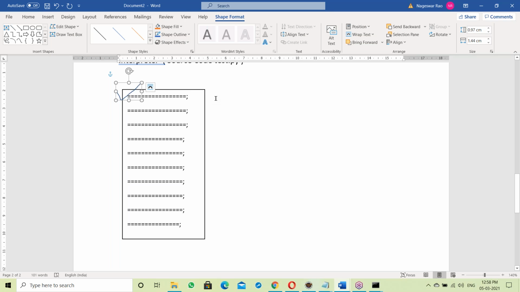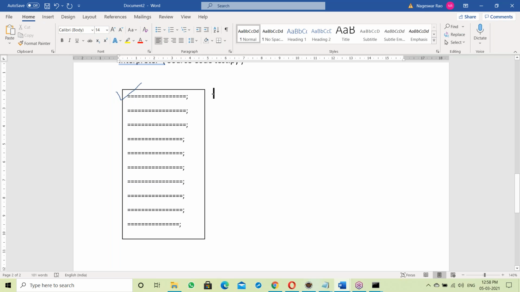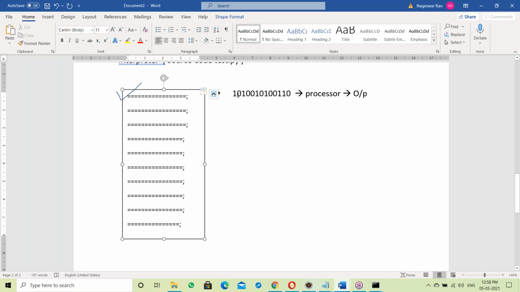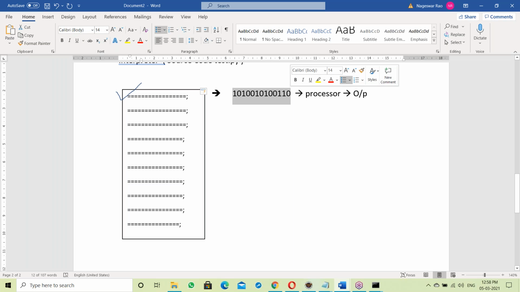Suppose the first statement is correct. Immediately the statement converts into binary code, zeros and ones format. Then it is submitted to the processor, and the processor takes that code and generates output.